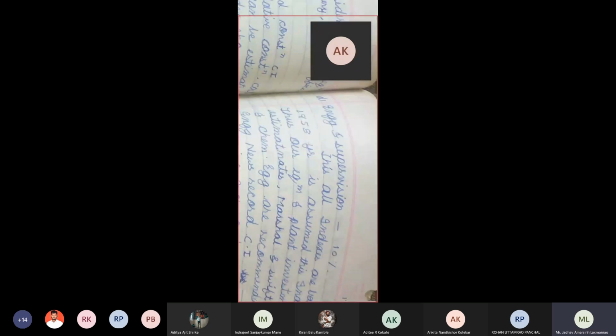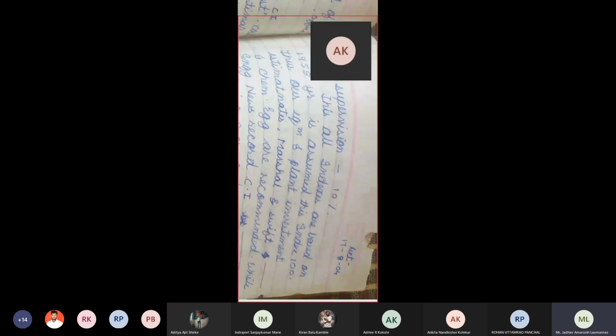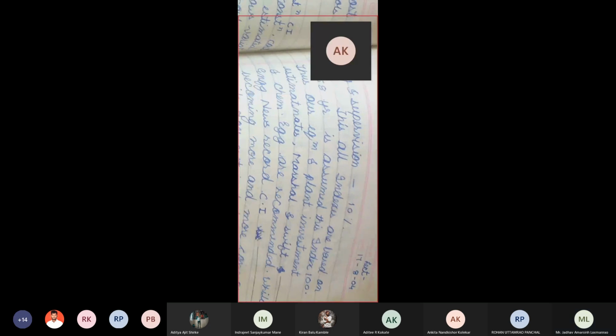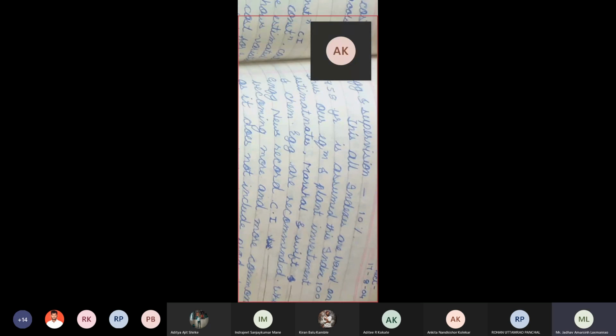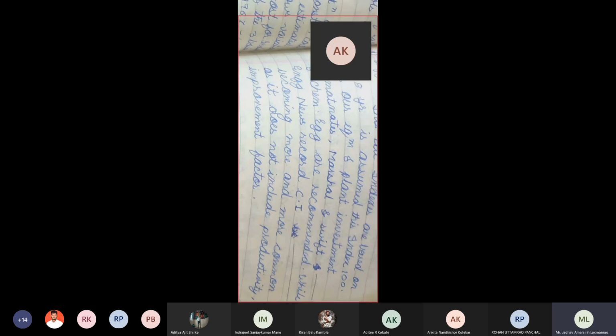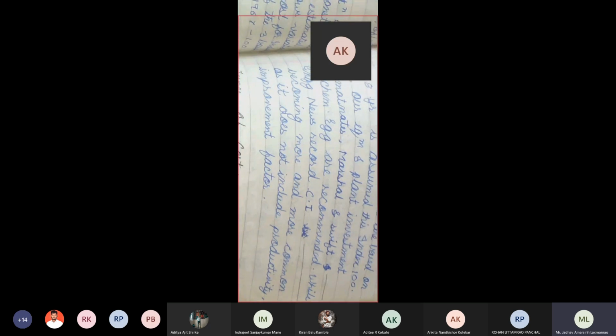Okay, the last point is the engineering and supervision cost index. These cost indexes are all based on the year 1958, assumed as index 100. In 1958 they assumed the cost as 100 rupees. Thus our equipment or plant investment data we can update from this Marshall and Swift cost index. Chemical engineering indexes are recommended. So which ones are common, remember. In chemical industries the Marshall and Swift cost index is very common, followed by the chemical engineering cost index. Okay, recommended. Are you getting it or not? While the engineering news record cost index is becoming more and more common, it does not include productivity and improvement factors.